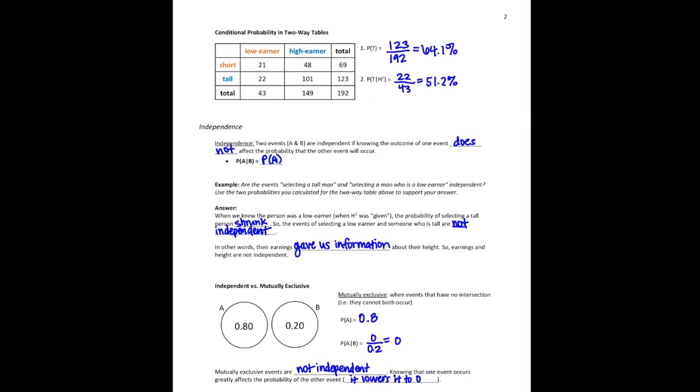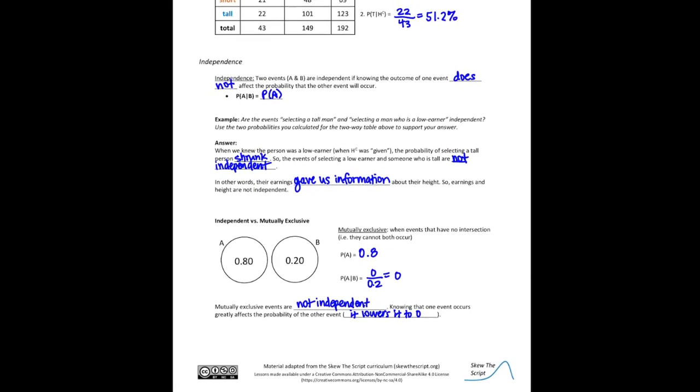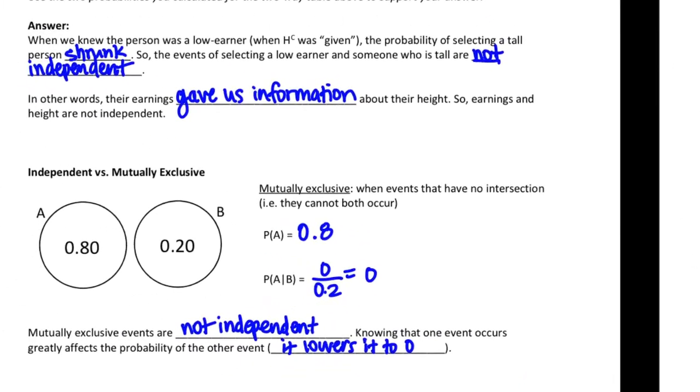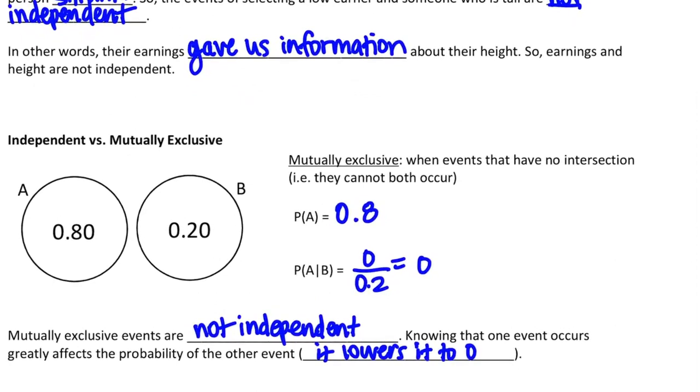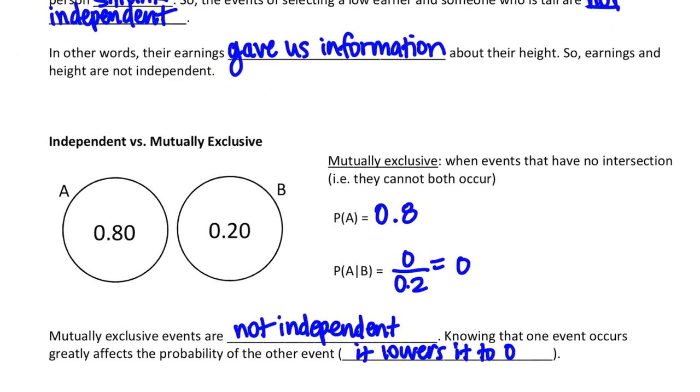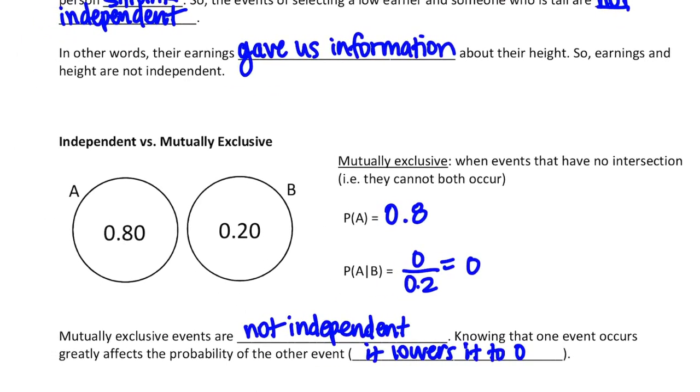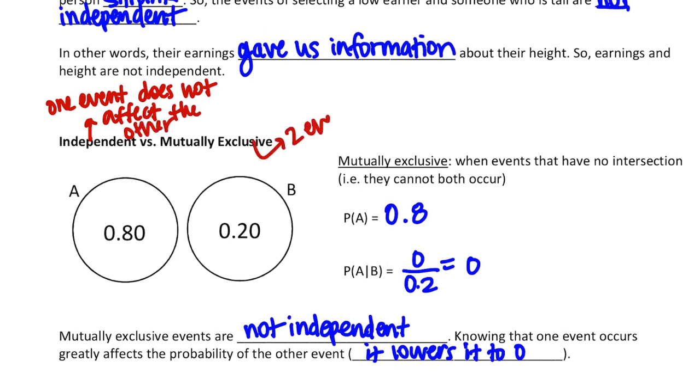But I do want to go over the bottom here with independent versus mutually exclusive. People often get these phrases mixed up. So remember, independent means one does not affect the other. And mutually exclusive means 2 events that cannot happen at the same time.